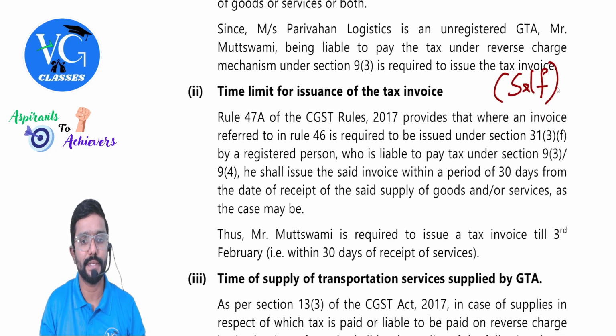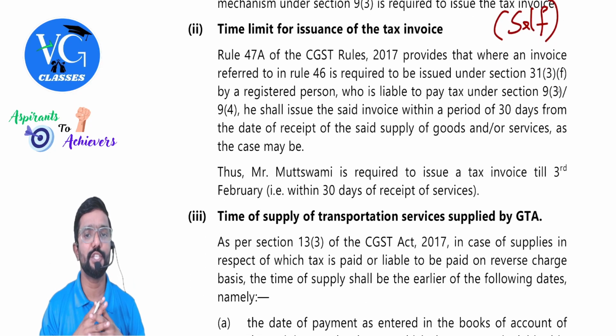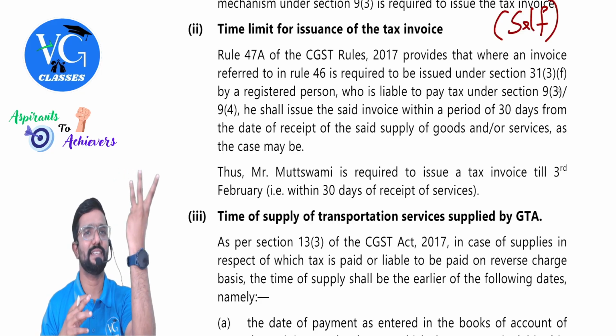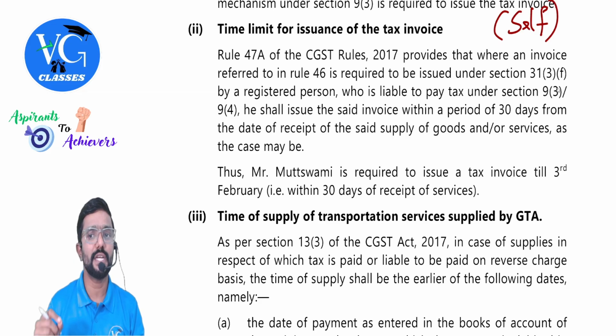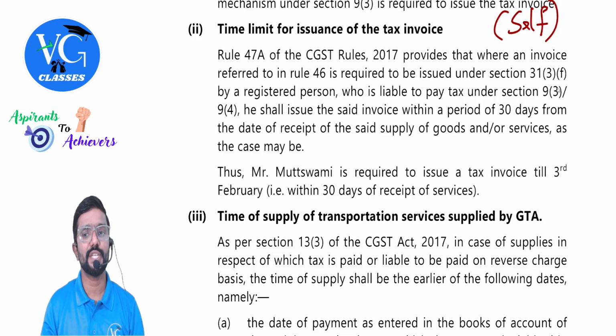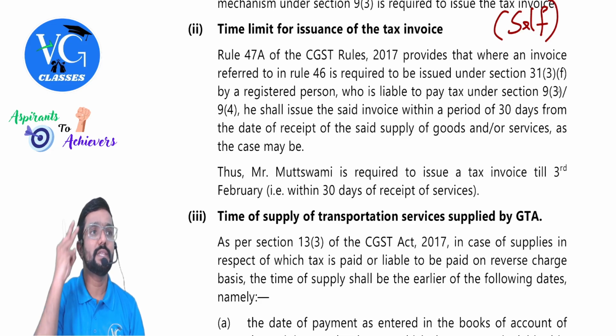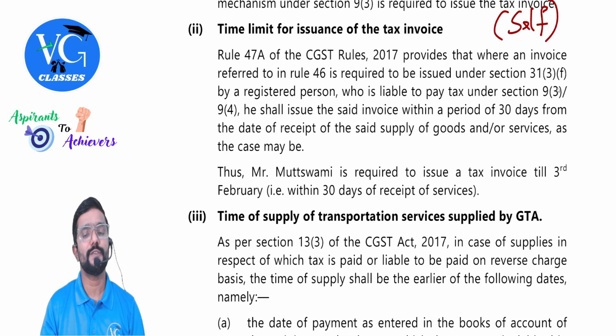Self-invoicing. Okay, sir. Next. Time limit for issue of tax invoice. What is the time limit? 30 days. 30 days of receipt of goods or services. Rule 47A of CGST Rules 2017 provides that where an invoice referred to in Rule 46 is required to be issued under Section 31(3)(f) by a registered person who is liable to pay tax under Section 9.3 or 9.4, he shall issue the said invoice within a period of 30 days from the date of receipt of said supply of goods or services, as the case may be.